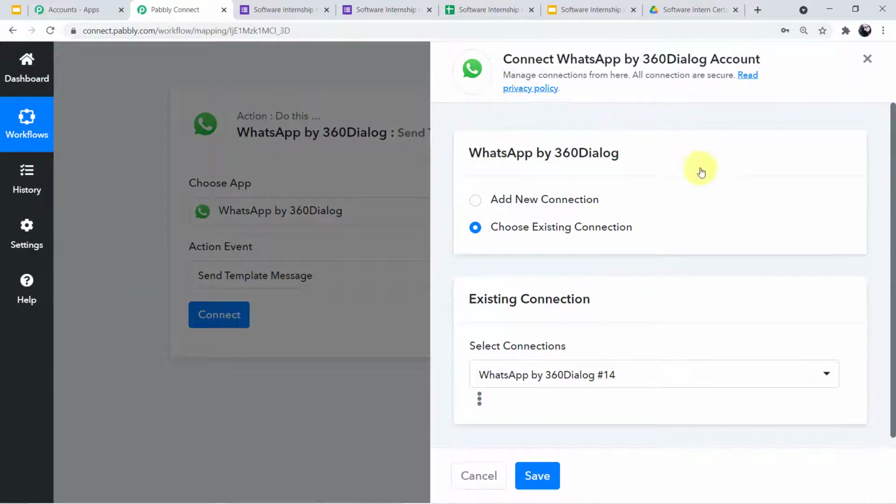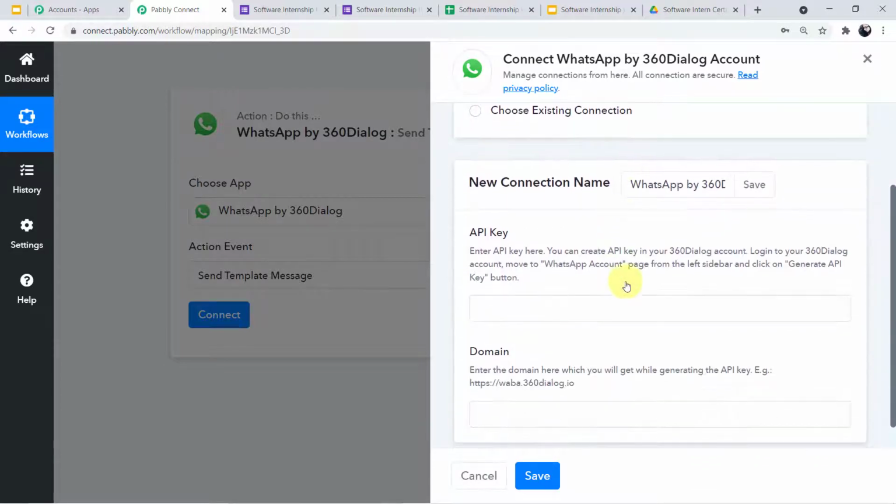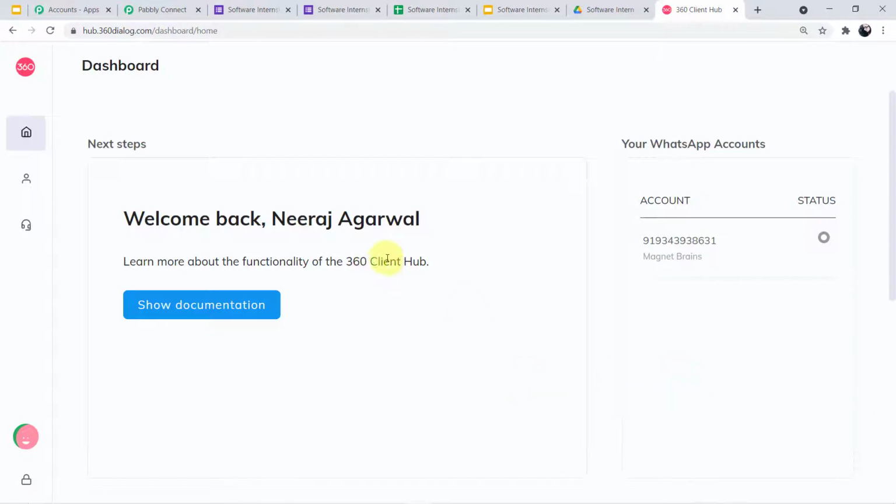Okay, so the mini window has emerged in front of me. I'll choose add new connection, and now it is asking me for the API key and the domain. So guys, let me tell you now from where you can find the API key and the domain. Okay guys, as you can see, this is my account on 360 dialog. Now if you are in doubt about how I have reached 360 dialog, or how I have created my account on 360 dialog, we have created a separate video for this, and I have added the link of the video in my description box.